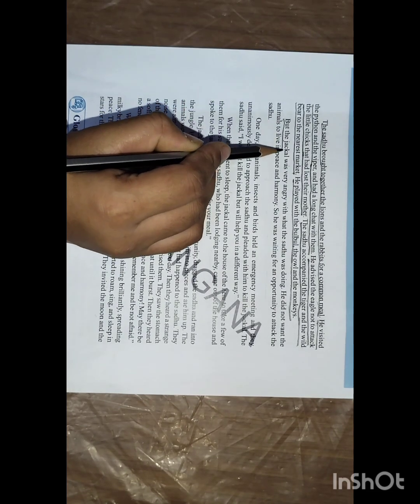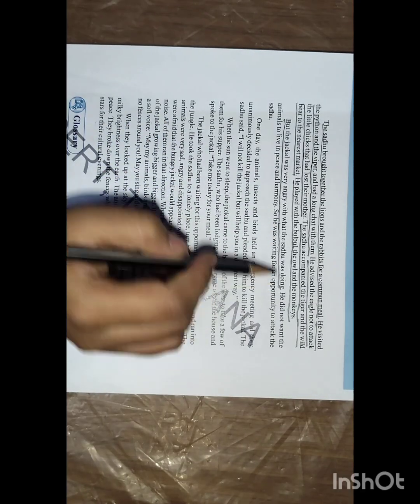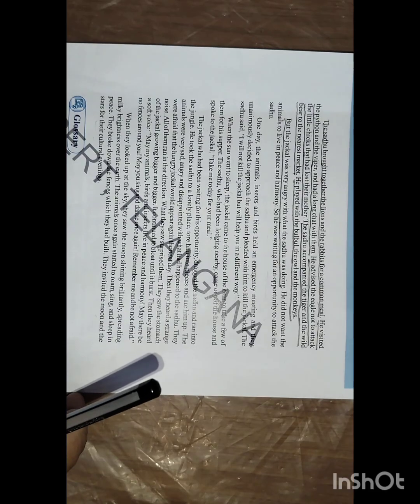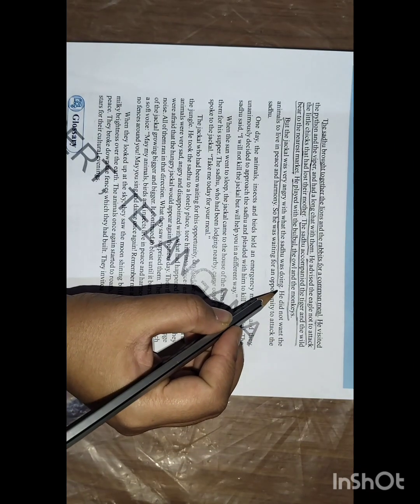But the jackal was very angry with what the sadhu was doing. After seeing all these activities, the jackal got very angry. Why? Because the jackal had started poisoning all the animals' minds. If the animals become united, the jackal won't have the chance to attack the animals. So the jackal was very angry at what the sadhu was doing, why he was going and speaking with all the animals.